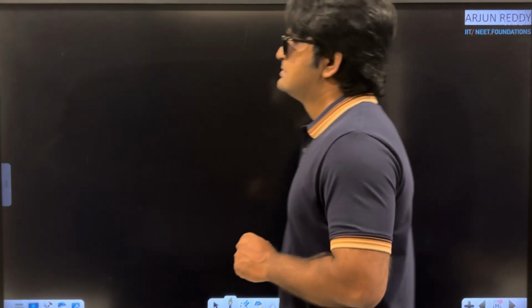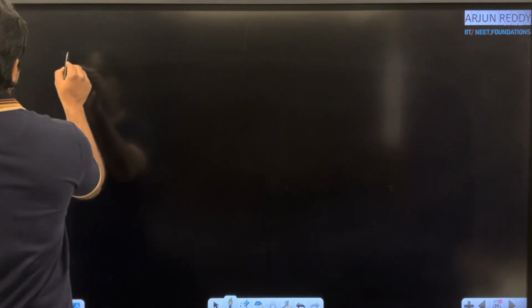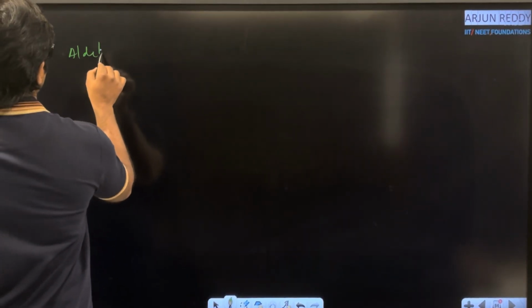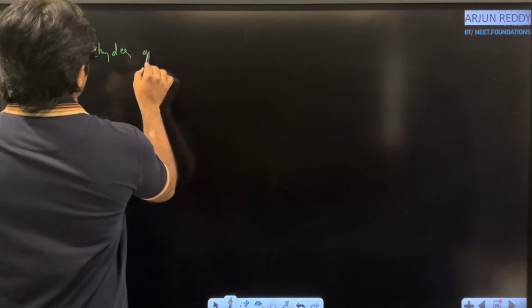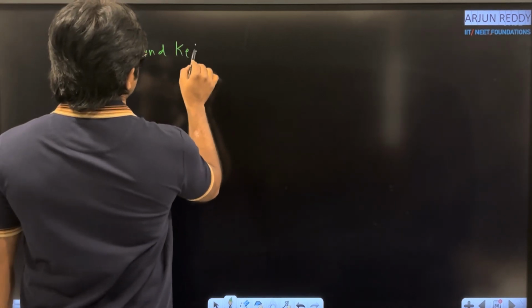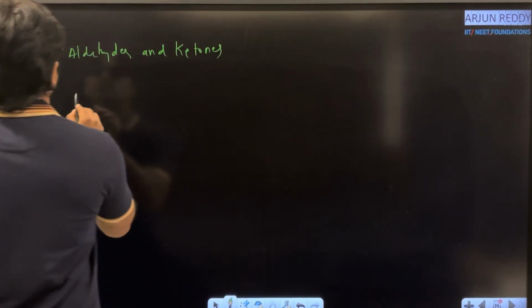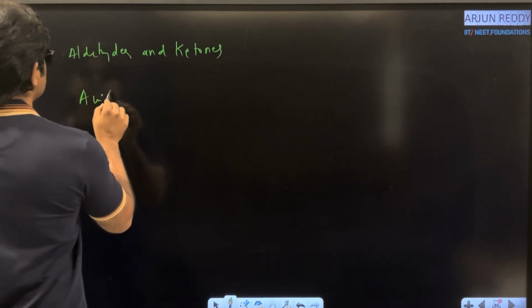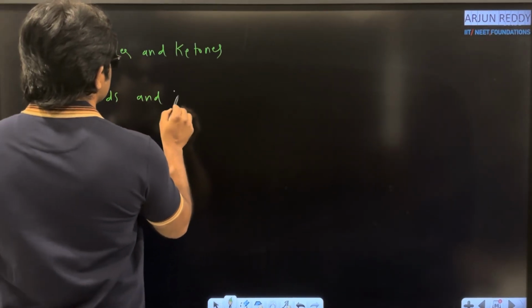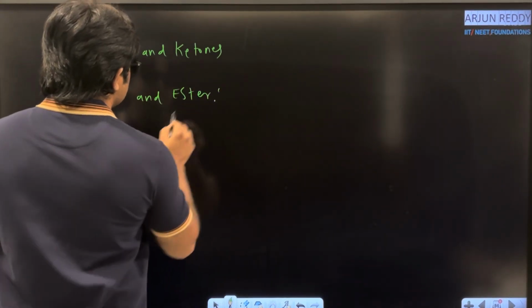Actually, in case of functional isomerism, yes, there are so many common examples like aldehydes and ketones. Okay, no problem, I am writing. Aldehydes and ketones with the same molecular formula. Acids and esters.